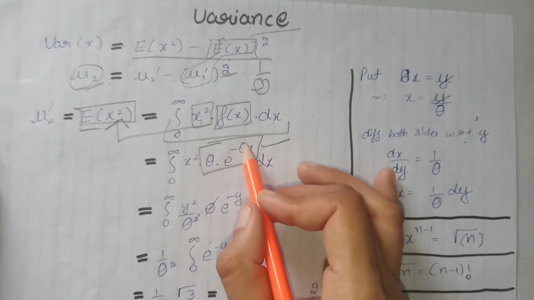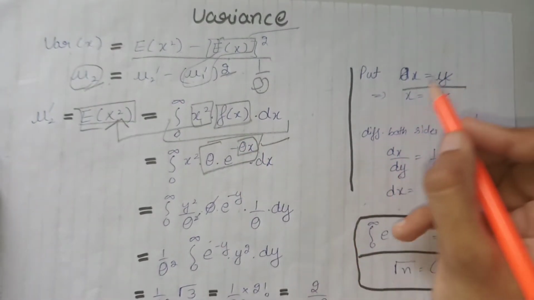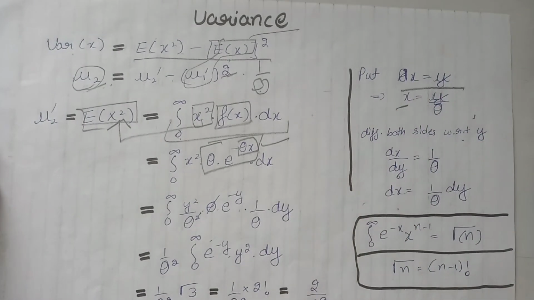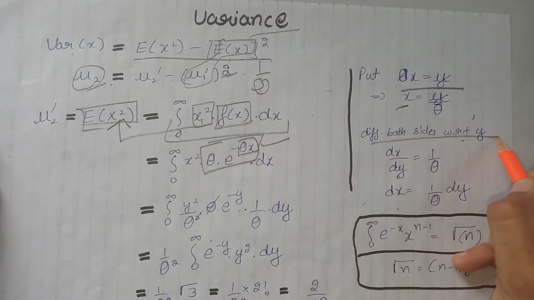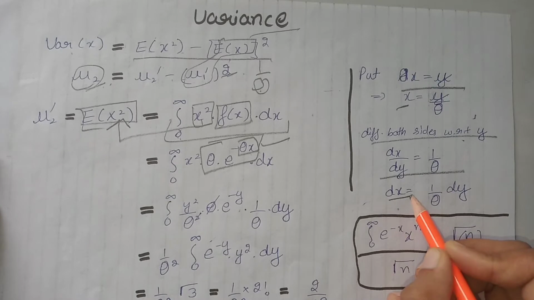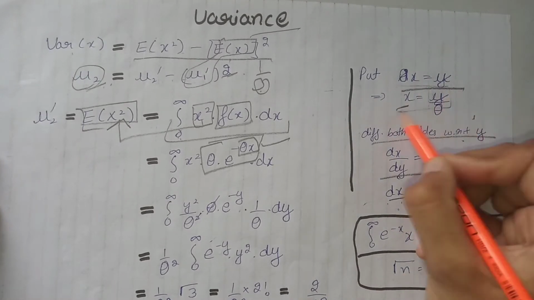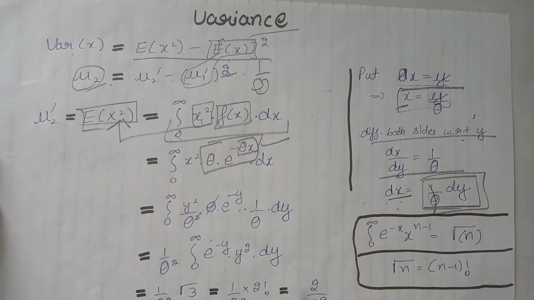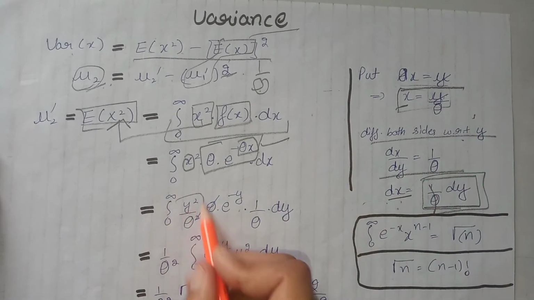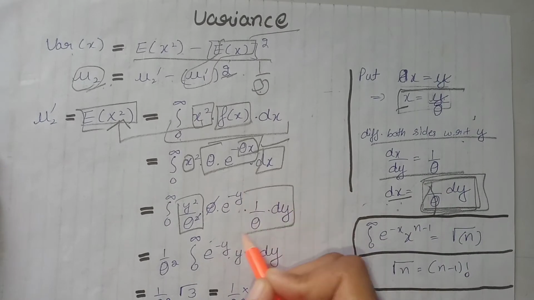And now we will substitute theta x is equal to y. From here we can take the value of x as y divided by theta. And now on differentiating both sides with respect to y, we get this term. From here we calculate the value of dx in terms of dy, which is equal to this. Now we will use these two equations. Firstly, at the place of x we write y divided by theta, that is this term. At the place of dx we write this term, that is this one.